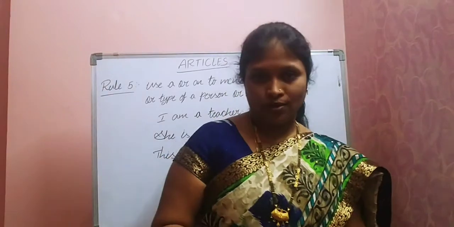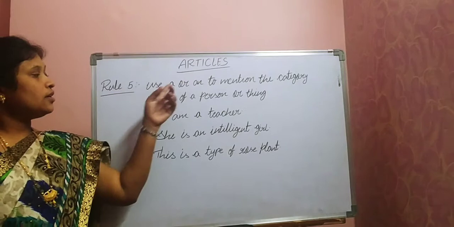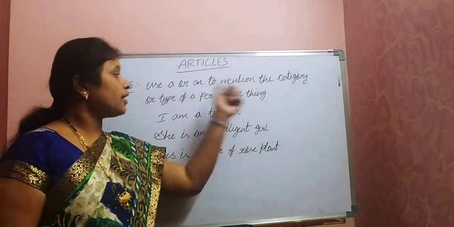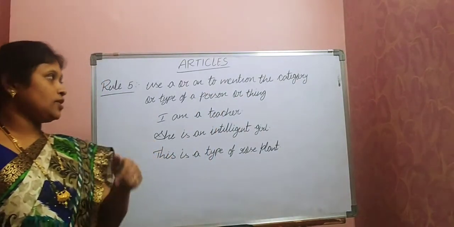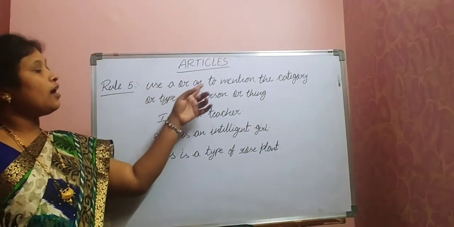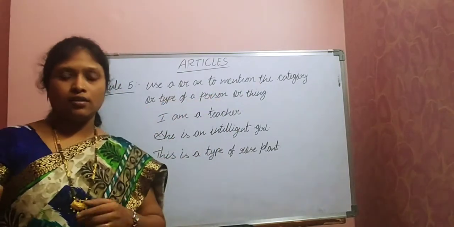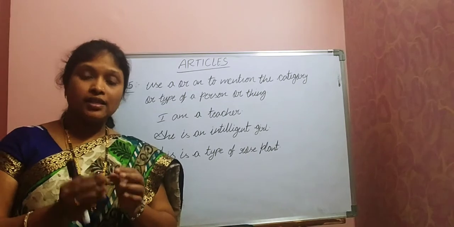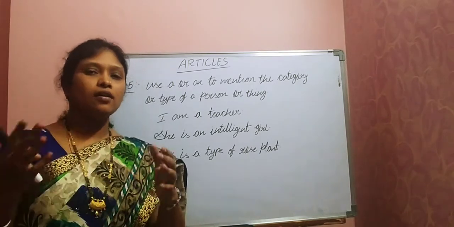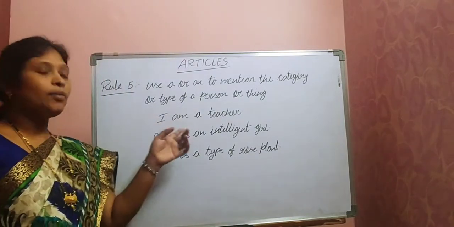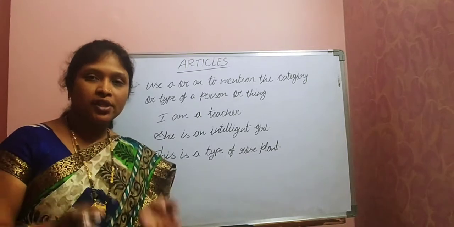Coming to the 5th rule. So what's our 5th rule here? Look at the board. Use a or an to mention the category or type of a person or thing. Repeating. Use a or an to mention the category or type of a person or thing. So if we are going to talk about any special category, any type, then we can use a or an. For example, I'm a teacher. He is an engineer.